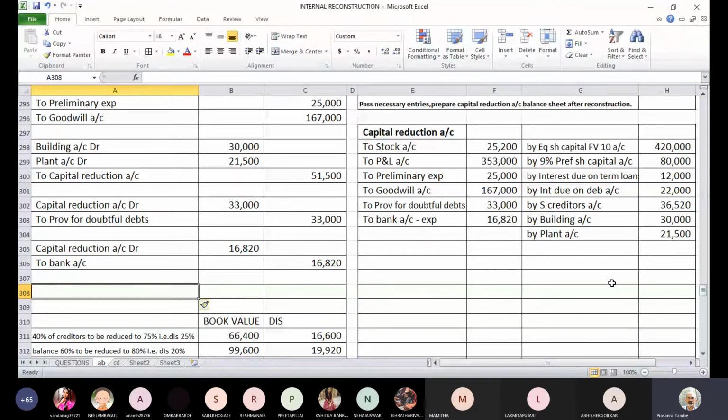So I have to balance the account now and see what the status is. We have a difference of 2,000 here. If you take the totals on the debit side, we have a difference of 2,000. This will be transferred to capital reserve. So to capital reserve account, 2,000 rupees. This is the balancing figure in your capital reduction account.